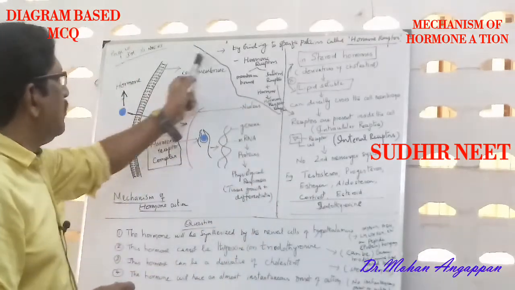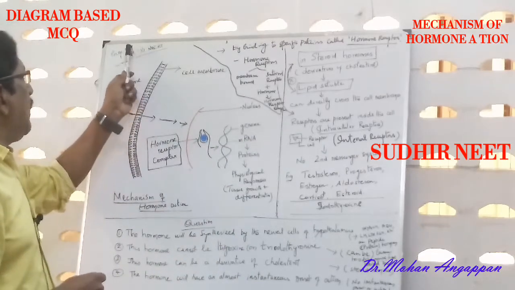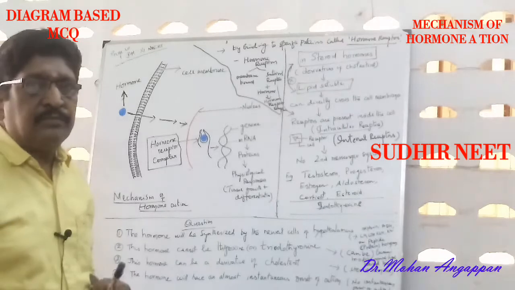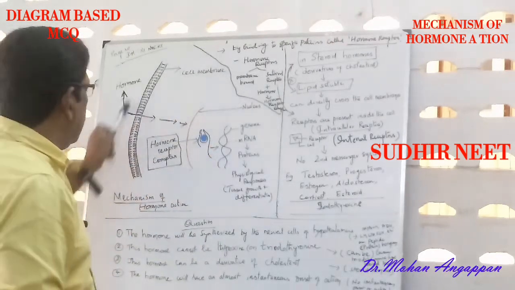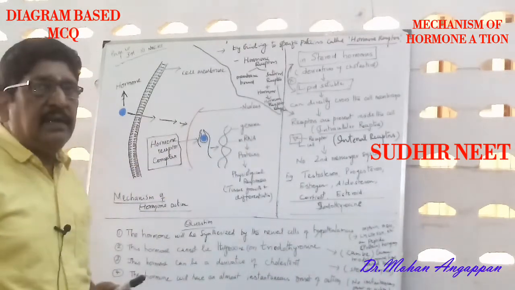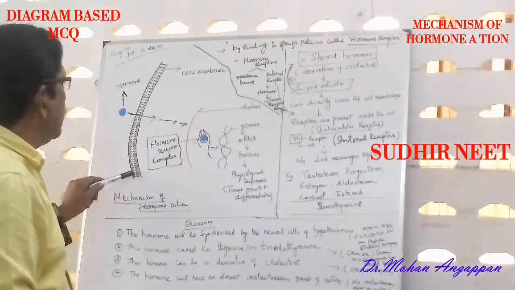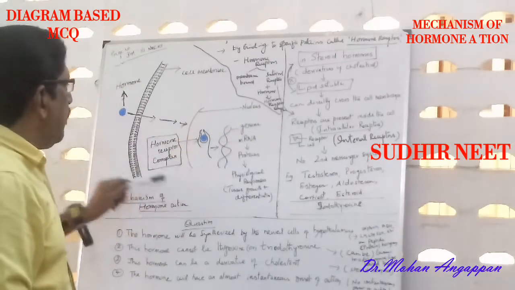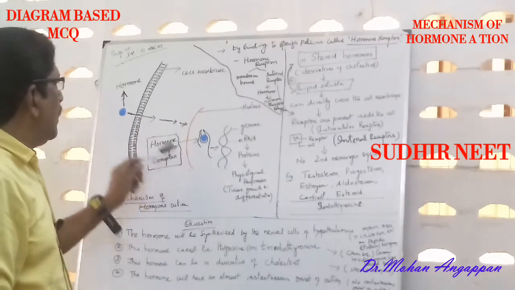This is the diagram. You can see this in your NCERT textbook, page number 341. This is the diagram given in NEET. You can see the cell membrane, this is the cytoplasm, and this is the nucleus.